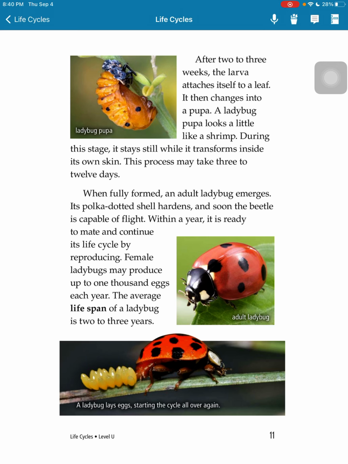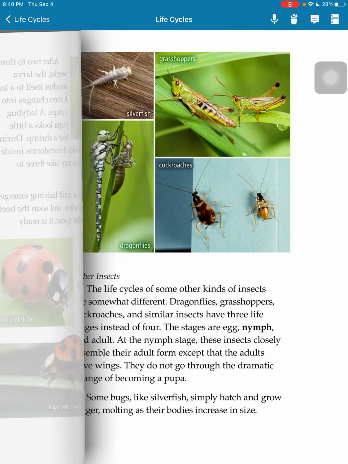This polka-dotted shell hardens and soon the beetle is capable of flight. Within a year, it is ready to mate and continue its life cycle by reproducing. Female ladybugs may produce up to 1,000 eggs each year. The average lifespan of a ladybug is 2 to 3 years.